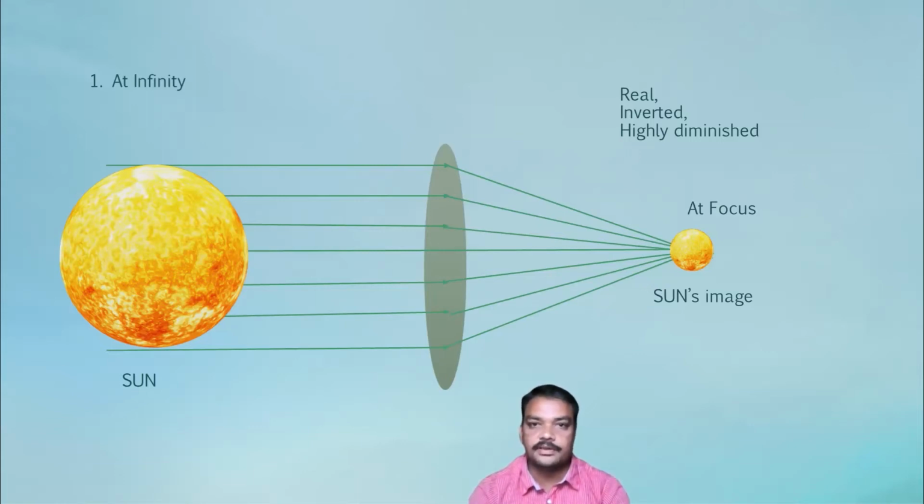When the image of the sun is observed, as it is captured on the sheet of paper, it is called real, and it is inverted, and the image appears to be a too small dot size, so it is highly diminished.